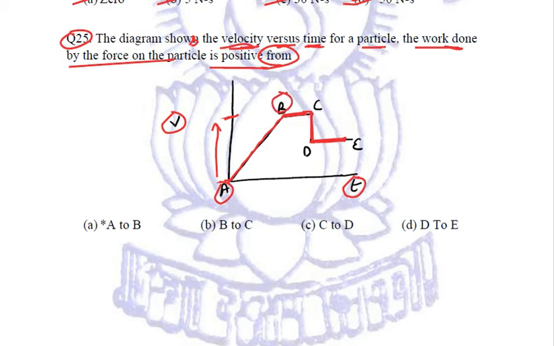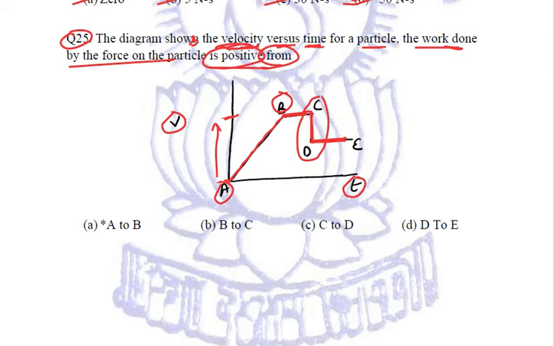So in this particular graph, we can say that the force is being applied from A to B, and because of this force, the velocity or the kinetic energy of the particle is increasing. And because the kinetic energy is increasing by applying force, the force will be positive. From C to D, the velocity is decreasing, so this will be a negative force because this force is acting opposite to the direction of motion of the body, that is the particle. So the positive force will increase the speed, not decrease it.